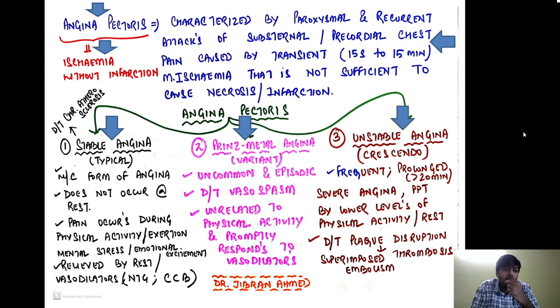The third variety is unstable angina, also called the crescendo variety of angina. It is frequent and quite prolonged, lasting for more than 20 minutes. Basically, it is a severe form of angina which is precipitated by lower levels of physical activity or rest, and it mainly occurs due to plaque disruption. The atherosclerotic plaque breaks down, exposing the endothelium, leading to thrombosis, and ultimately a superimposed embolism.